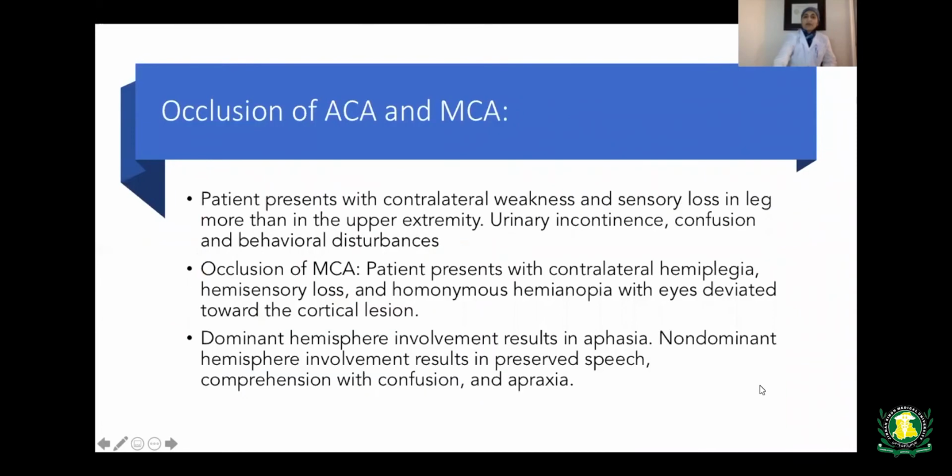So with occlusion of the anterior cerebral artery, the patient presents with contralateral weakness and sensory loss in the lower extremities more than the upper extremities. The patient can have urinary incontinence, they will be confused, and they will have behavioral disturbances.